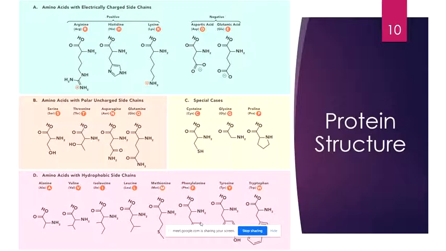Apart from it, it has only one hydrogen attached to the nitrogen. That the ring part, sir. Right, you are right, but your answer should be a little bit different. You are absolutely right, but your answer should be: it doesn't have a free amide group. All other amino acids have a free amide group, a free NH2. Every amino acid has a free amide group. Only proline doesn't have a free amide group.